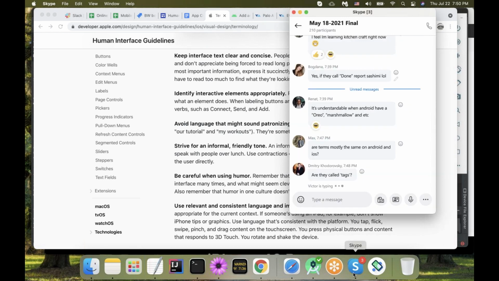Now, I hope, are they called text? Which ones?